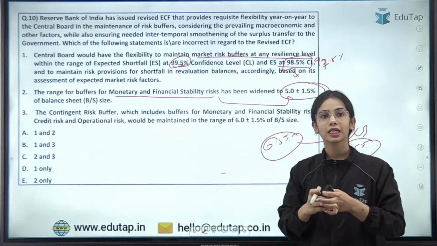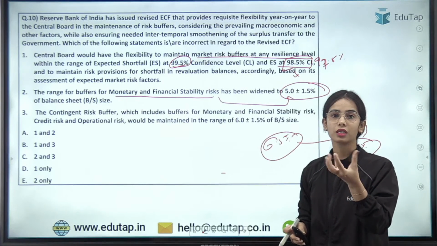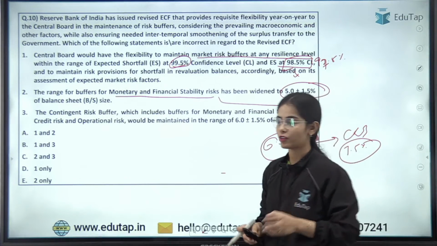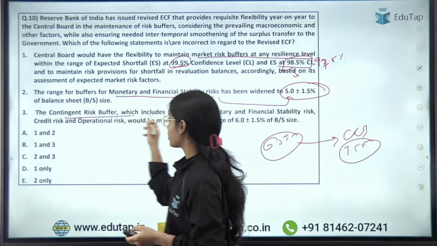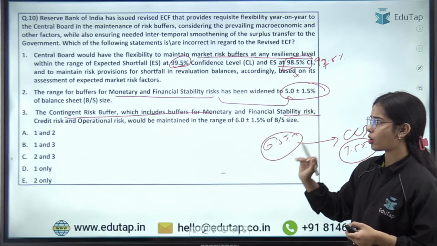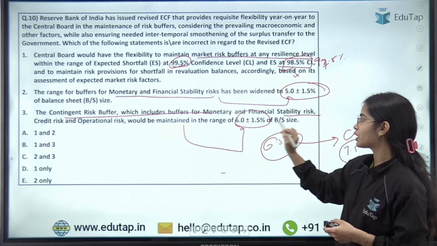So that is correct. The contingent risk buffer, which includes buffers for monetary and financial stability risk, credit risk and operational risk, would be maintained in the range of 6.0% plus minus 1.5%.